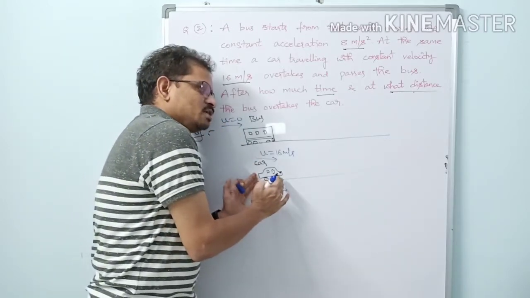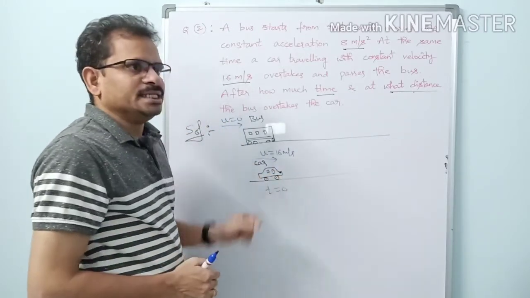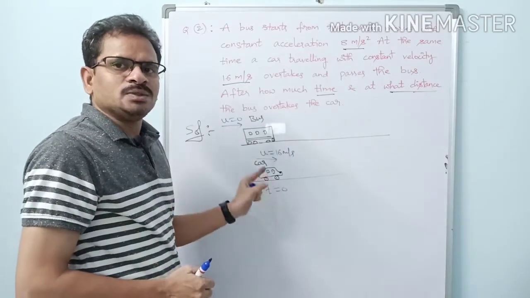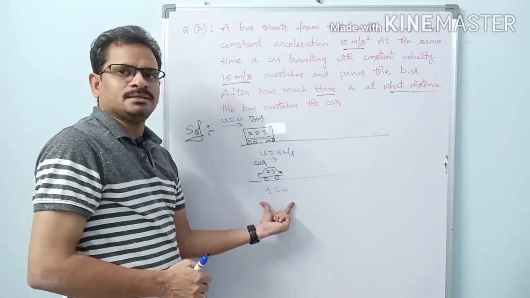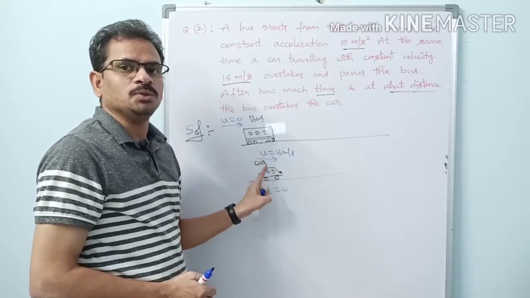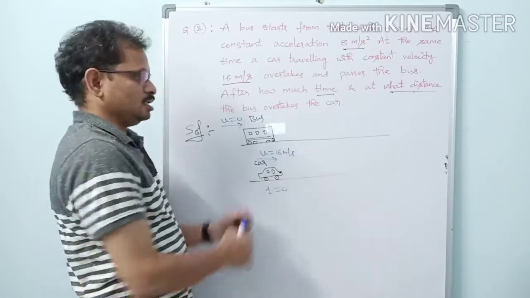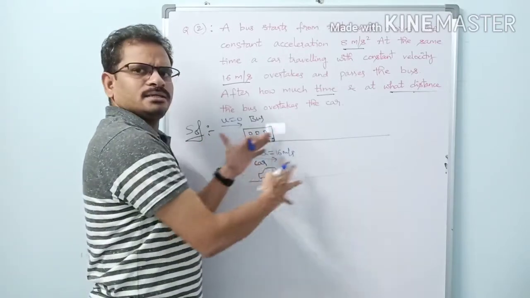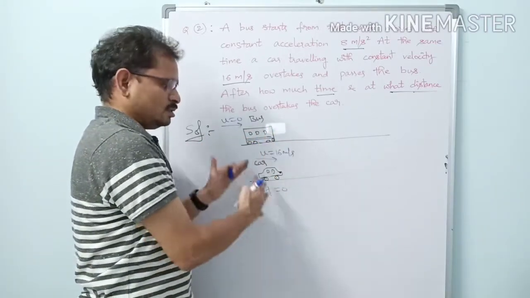Then what is the velocity of car? 16 meters per second. Since we are starting to count time here, therefore we are taking this one as initial velocity, u equal to 16 meters per second. Now time starts and the competition goes like this.